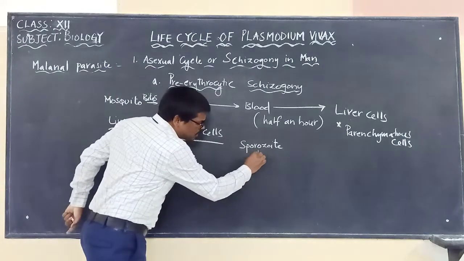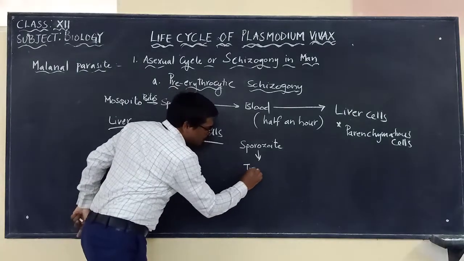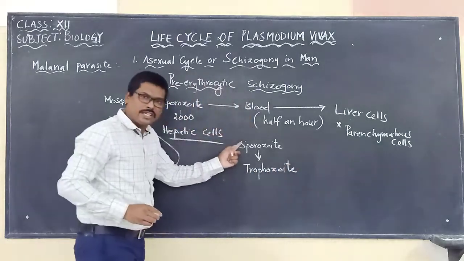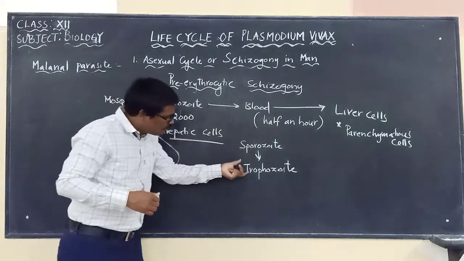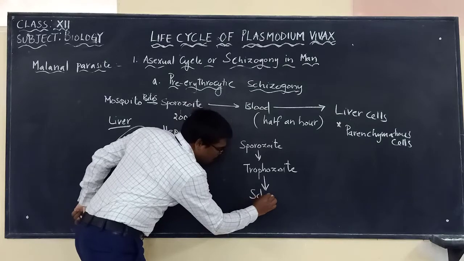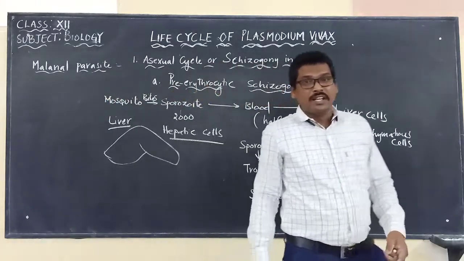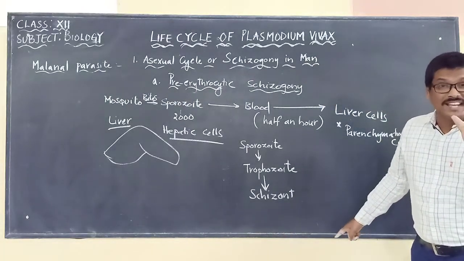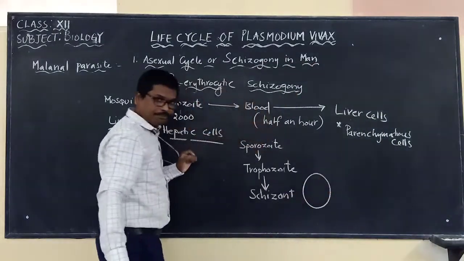Once it absorbs this nourishment, it starts increasing in size. Now the same sporozoite, let us call it what? Trophozoite. It is increasing in size. And the same trophozoite increases much more, and now it is called the schizont.